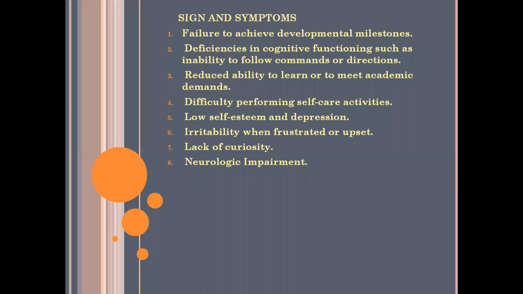The next is lack of curiosity. The individual, mainly children, have lack of curiosity because their cognitive functioning is reduced. The next is neurologic impairment. Neurologic impairment means any kind of damage to the nervous system of the body. It is a sign and symptom of mental retardation.